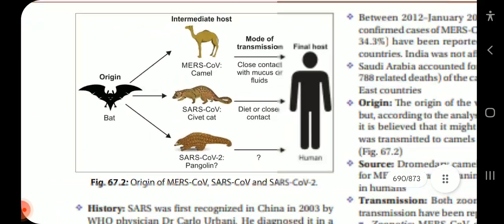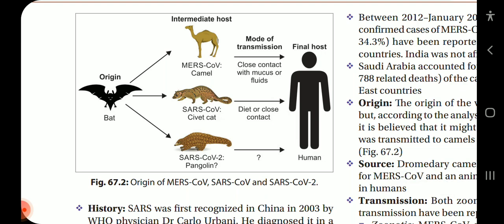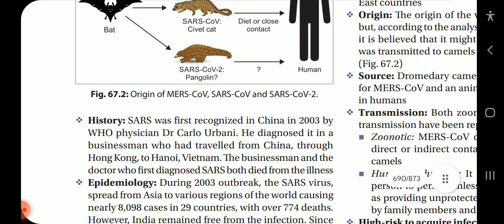Now, the origin of MERS-CoV, SARS-CoV, and SARS-CoV-2. The origin is from bats. The intermediate host for MERS-CoV is the camel, and the mode of transmission is close contact with mucosal fluids in man. The intermediate host for SARS-CoV is the civet cat, with direct or close contact it can transmit the disease to man. And for SARS-CoV-2, it is the pangolin, from which it can get to man.